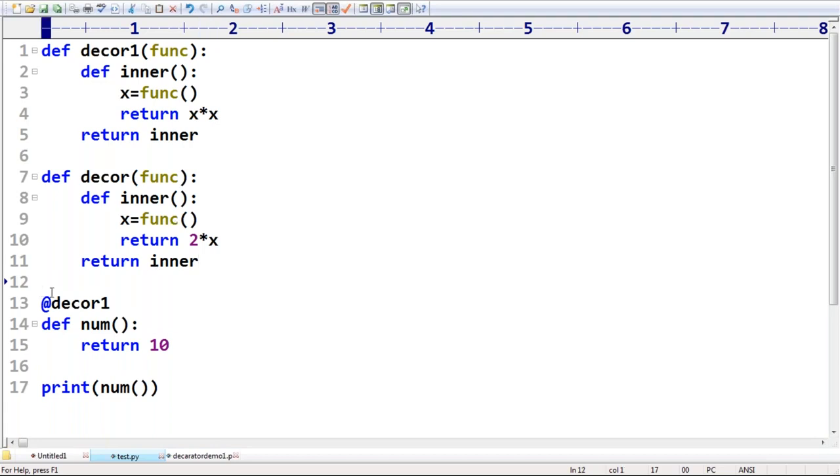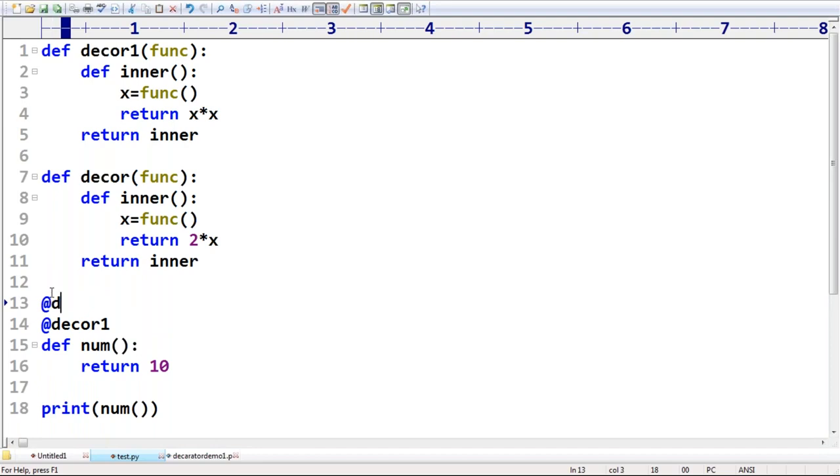Sir, now observe very carefully. At the rate decor. Now take very special care about this terminology. According to our previous example, even I got a bit confused. Most of the people are already confused here. According to the previous example, which decorator is going to execute first? Please respond. At the rate decor, the first decorator.